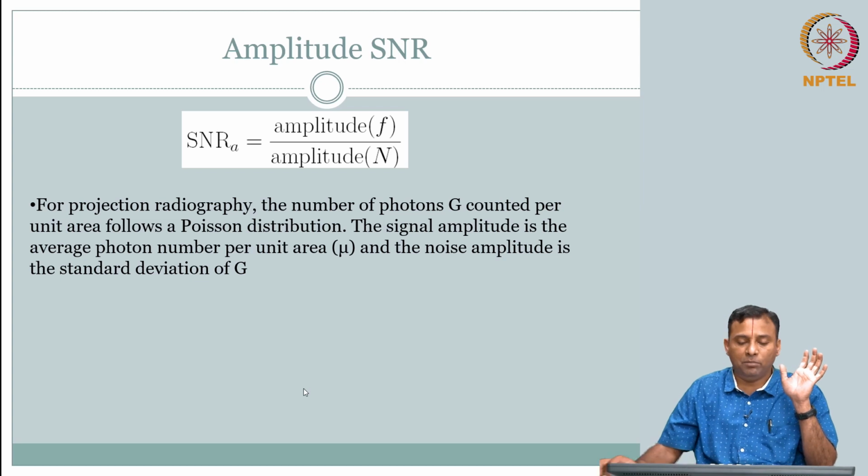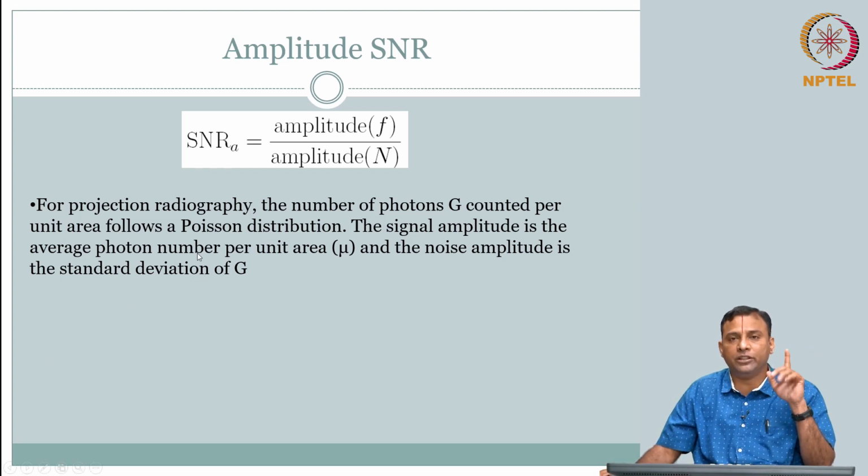The average number that is captured is your signal. So, what will be our noise amplitude? Noise amplitude is going to be the fluctuation around the mean, which is your standard deviation.